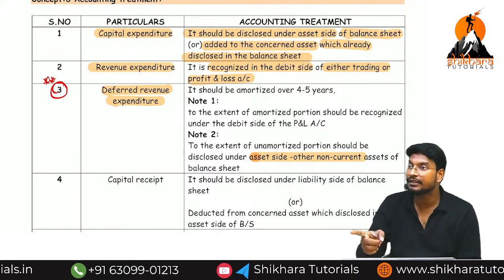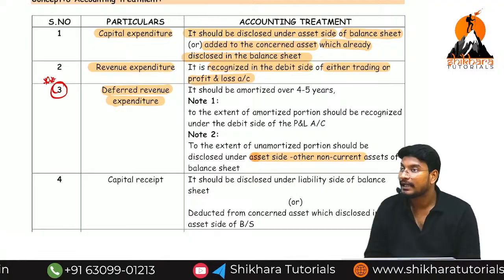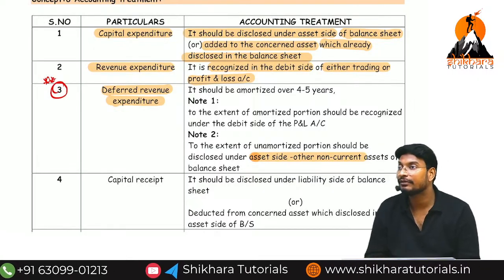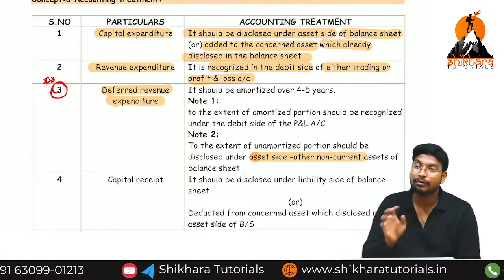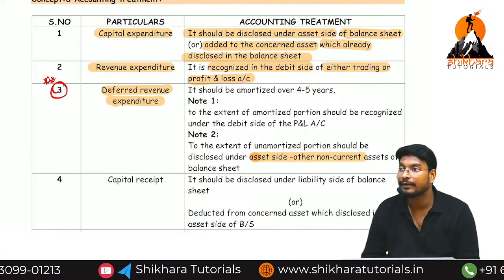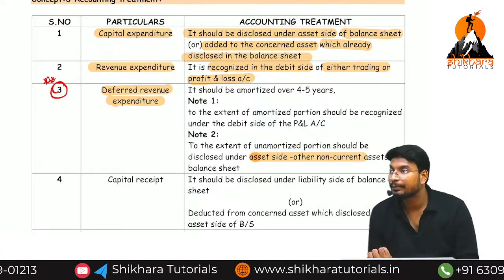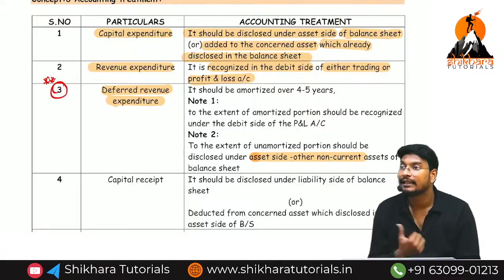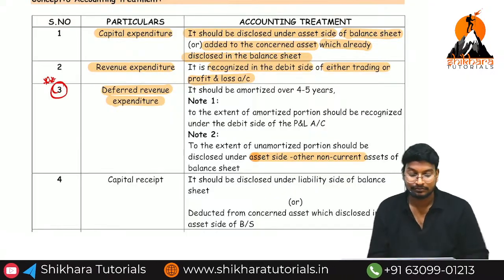Capital expenses we need to write directly where? In the balance sheet. Okay, now revenue means the P&L account. But in deferred revenue expenses, what are we going to do? We are going to use both types of accounts. Accounting treatment: some amount we record in the P&L account, debit side, and some amount we record in the balance sheet, asset side.